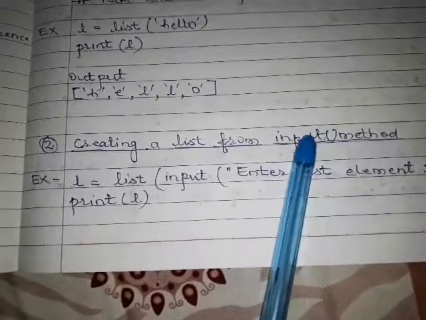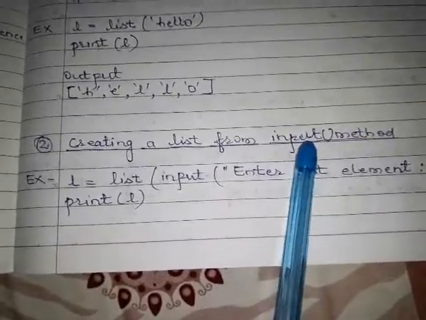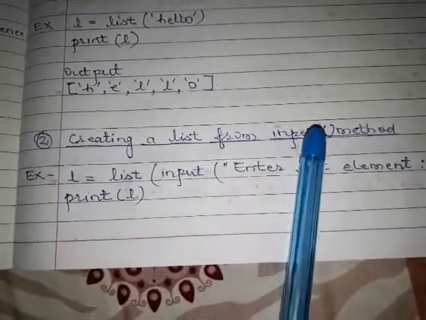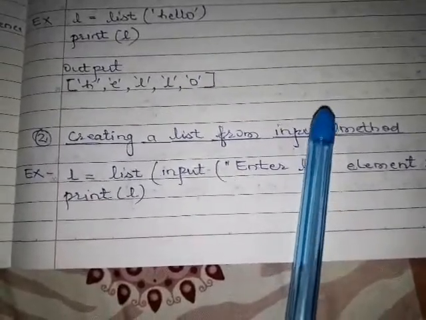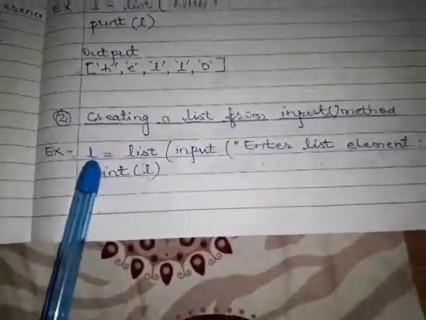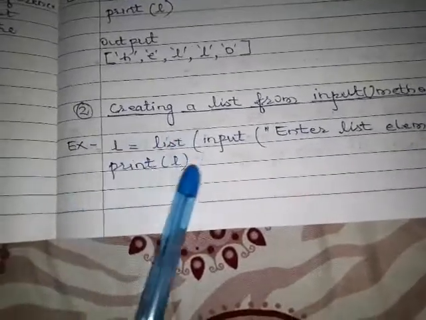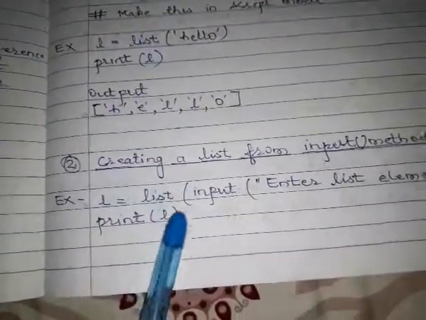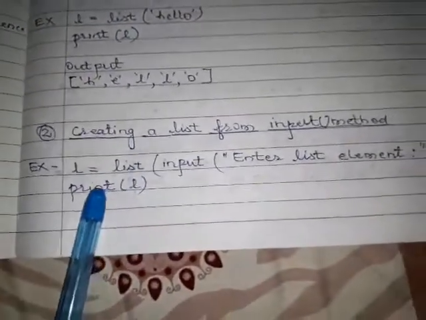So whenever you use the input method, it also gives a string, which is also a sequence. So indirectly it is also giving you a string. Let us look at another example. This is a different program from the first one. So you can also write this in script mode.